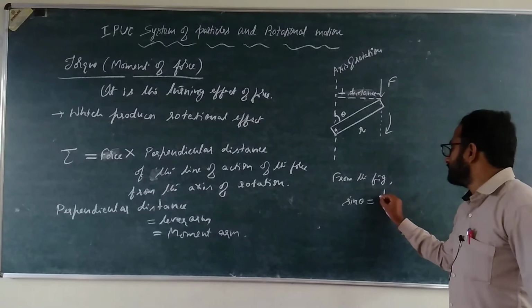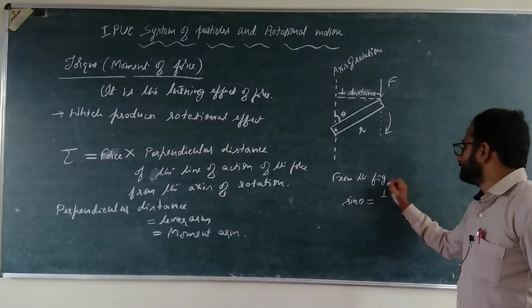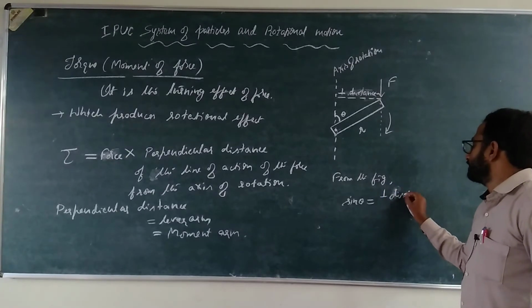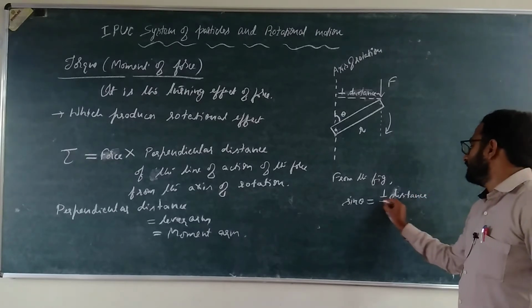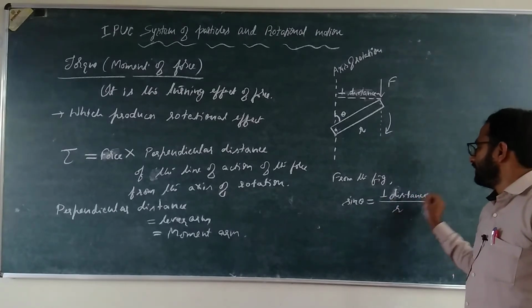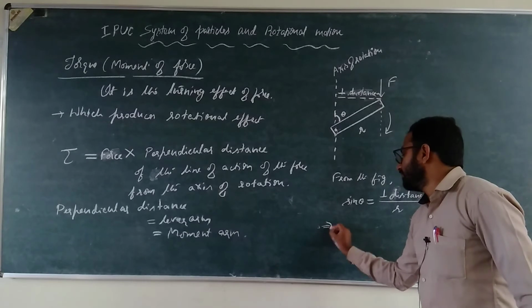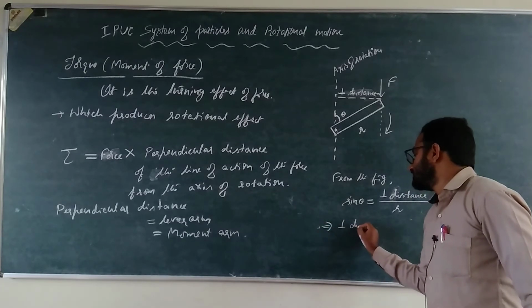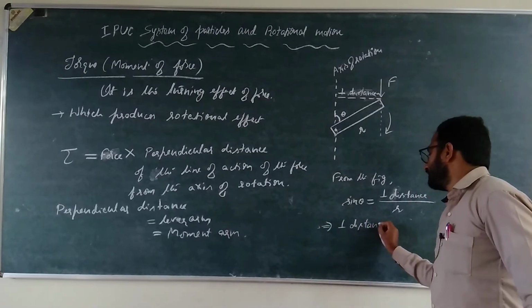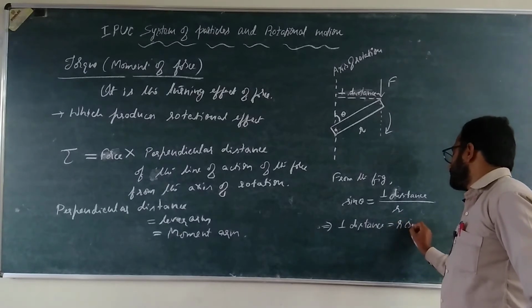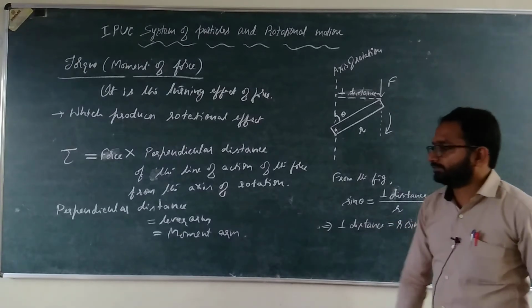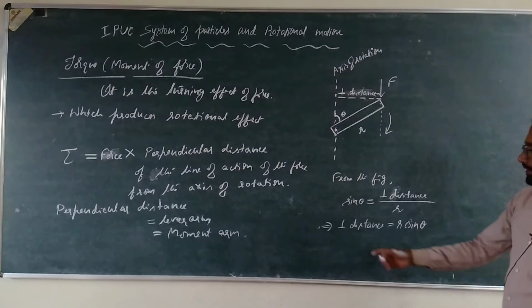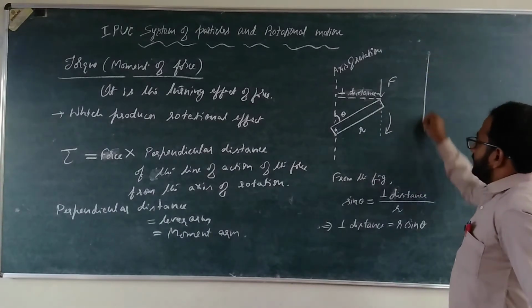So perpendicular distance divided by r. So therefore perpendicular distance is equal to r sine theta.